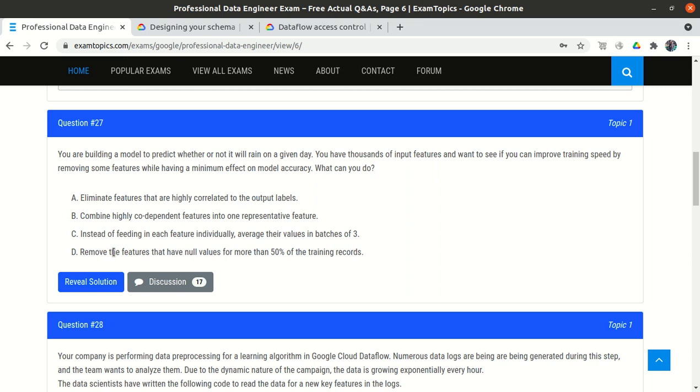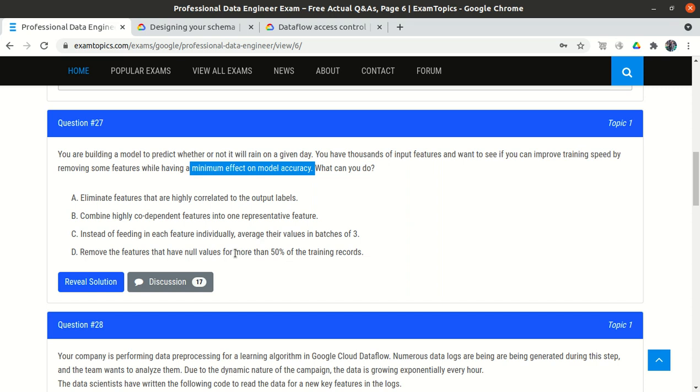Option D is to remove the features that have null values for more than 50% of the training records. They say let's remove those columns in which more than 50% of the values are null. This may work, but it will decrease our model accuracy.